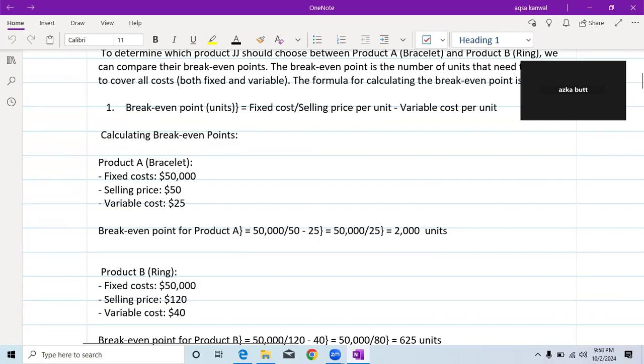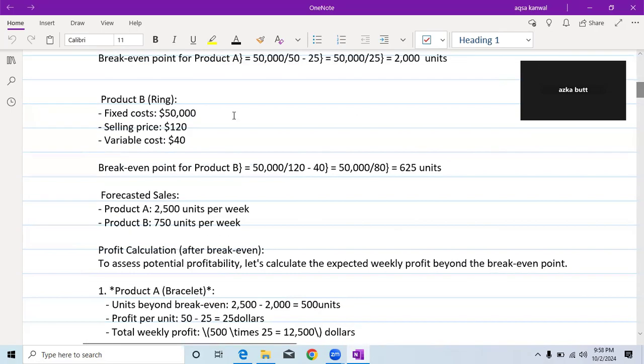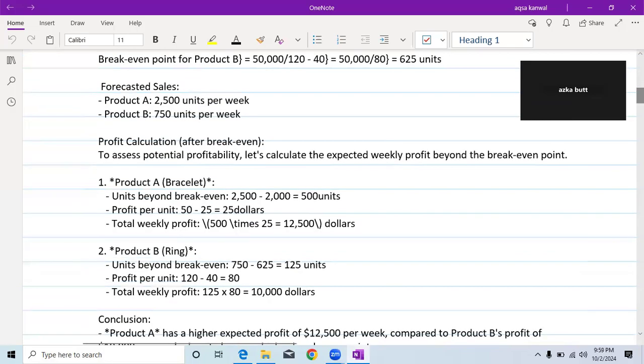And for product B, the ring, the fixed cost is $50,000, the selling price is $120, and the variable cost is $40. So putting all the information in the formula, 120 minus 40 is equal to 80. So this would be our contribution, and 50,000 divided by 80 is equal to 625 units. And now let's see the forecasted sales per week, so we can get to know which product would be more suitable for JJ to produce according to their profit.